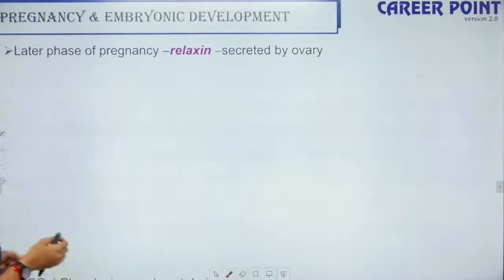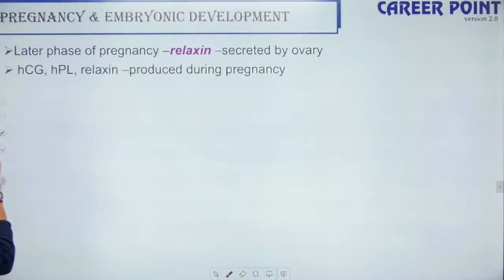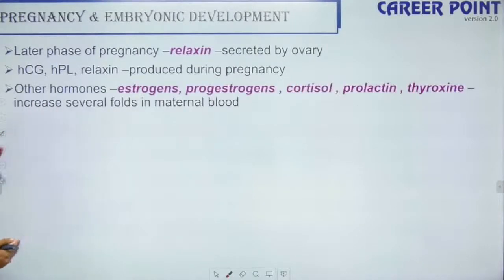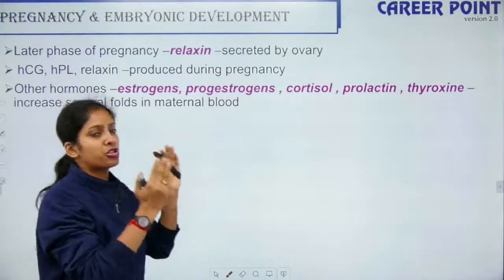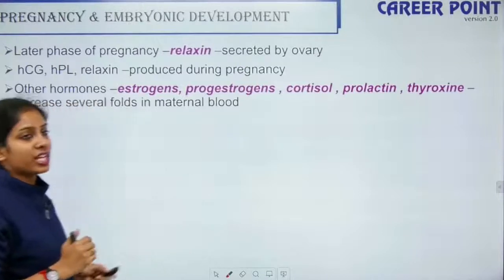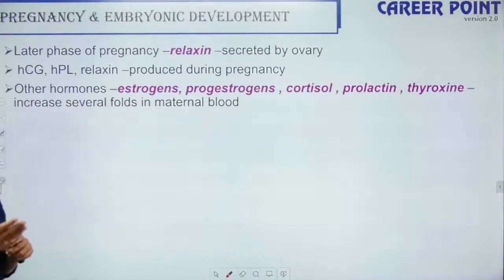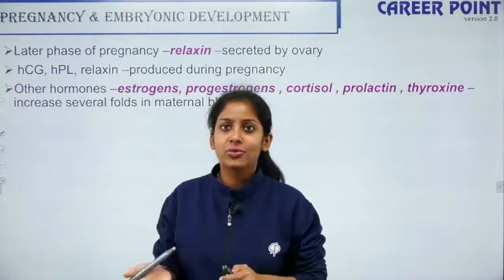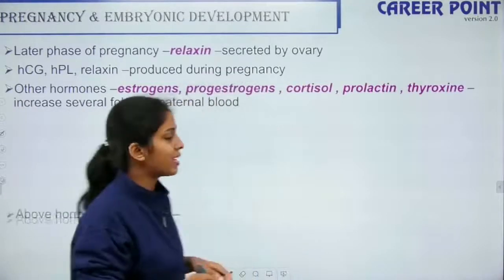But now your relaxin is secreted by the ovary. So your HCG, HPL, relaxin are only produced during pregnancy. Other hormones which are active throughout the pregnancy period are the estrogen, progesterone, cortisol, prolactin, your thyroxine, etc. So that also increases. When your thyroxine is not produced, that is what leads to cretinism disease, which comes in your chemical coordination and integration.